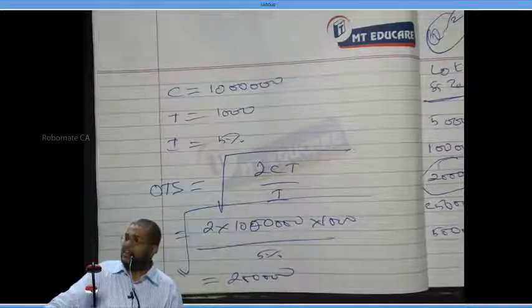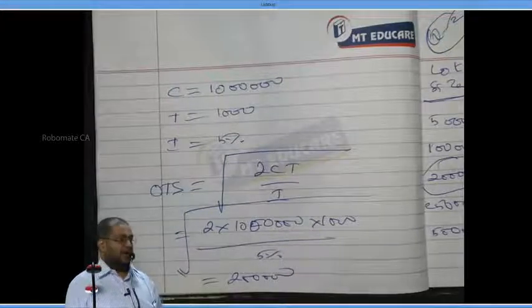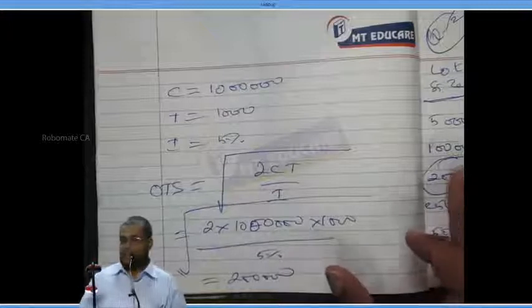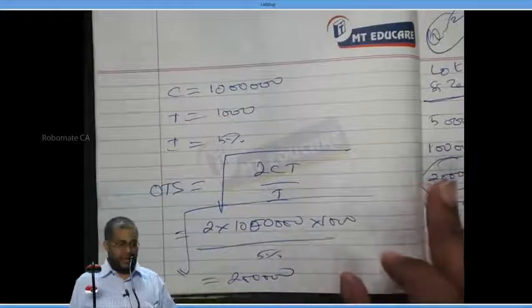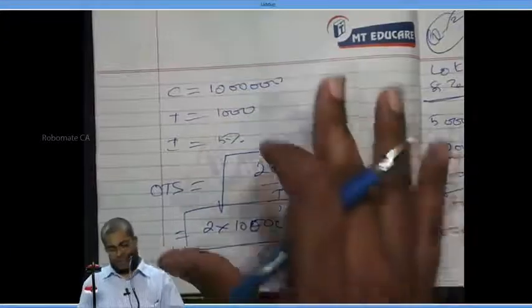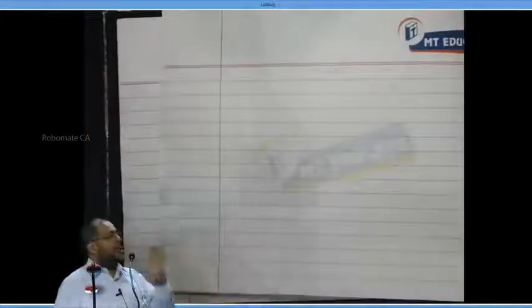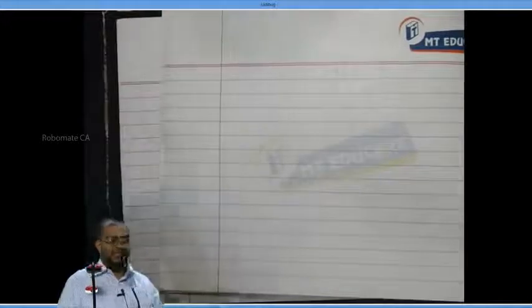Everybody understanding it or not? With this we complete this concept called the Baumol model. In another 10 minutes we'll discuss a concept called the Miller-Orr model. Everybody following up to this? Now, next. The last concept we'll be discussing is the Miller-Orr model. With this we'll complete the batch.